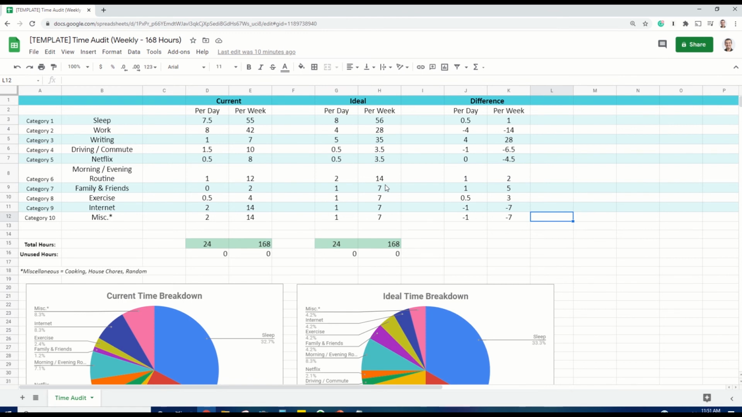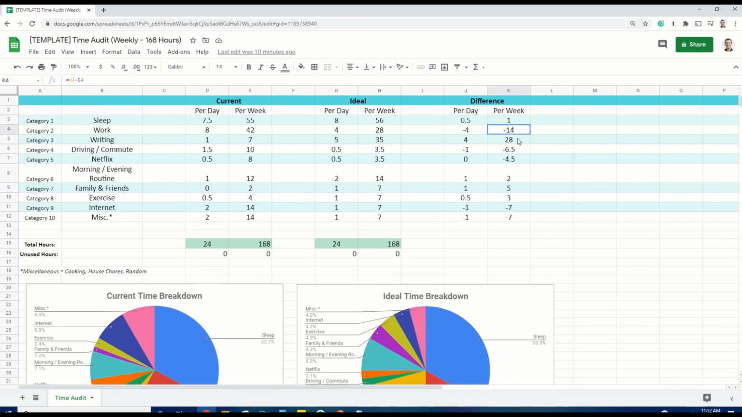So instead of trying to tackle every single one of these categories at once, I decided to tackle the ones that would have the biggest impact on my health and happiness. So in order to figure out which those were, I looked over here in the per day and per week categories to see which numbers were the absolute biggest, and then how could I move my current day closer to what the ideal would be.